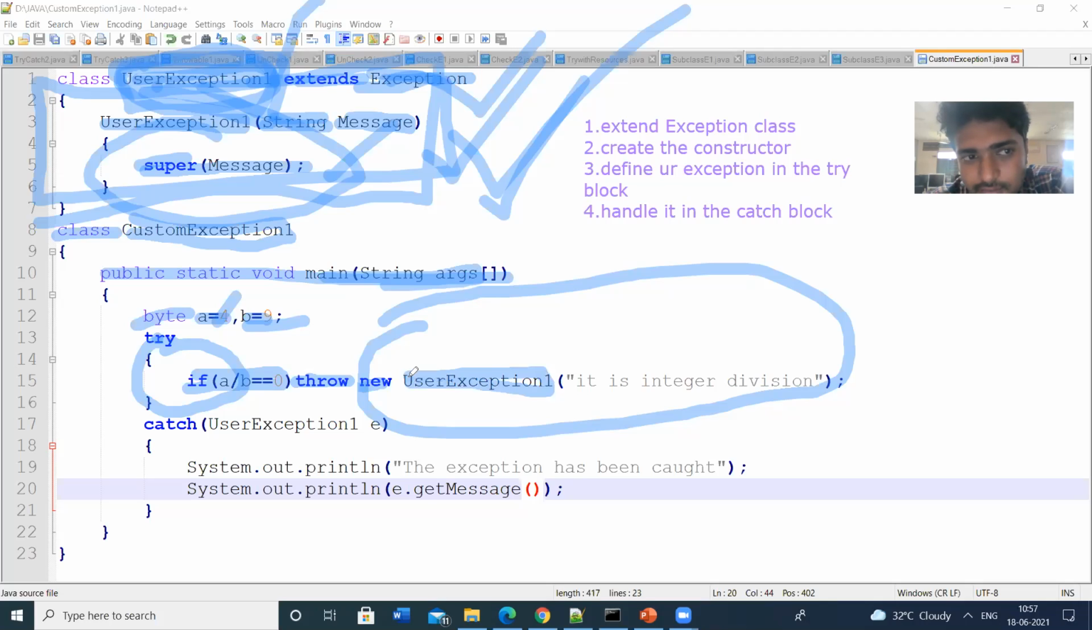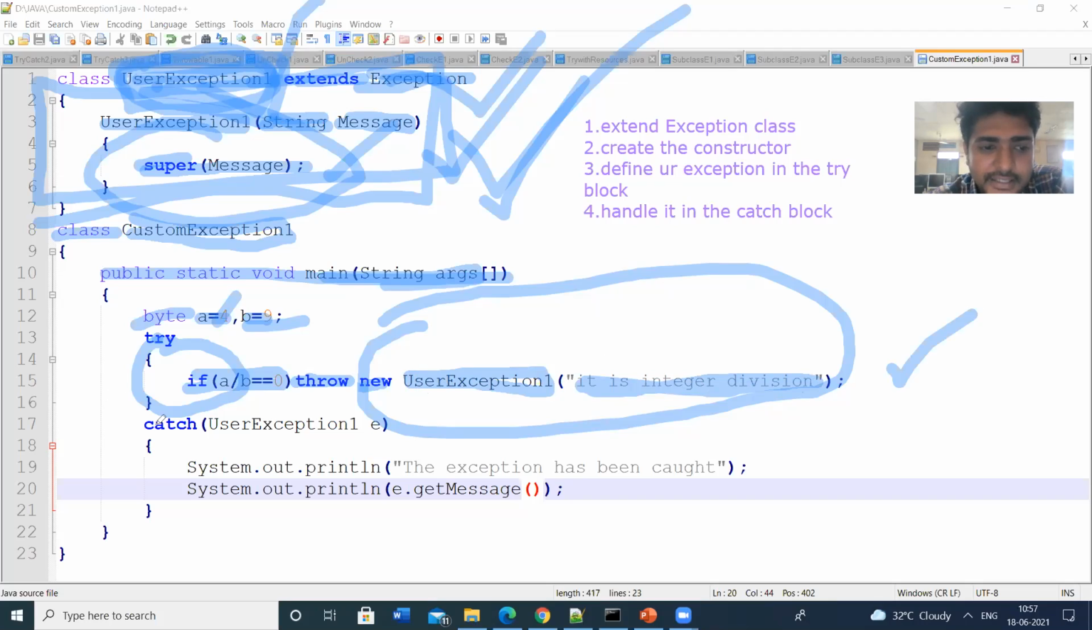User exception one has some string. It is an integer division. So that's why this is the initialization of the string. This is the constructor. So the constructor has passed some value, that message. It is the integer division. So this is the constructor initialization. This is how we can use the user defined exception.